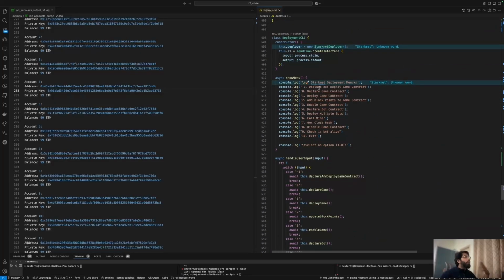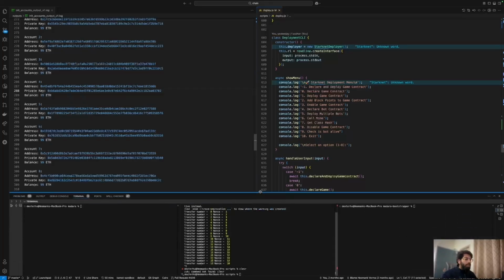We have many types of transactions in here wherein I can directly declare and then deploy the game contract, or I can declare it, wait for a while, and then deploy it. And I can do other things like add block points to the game, enable the game contract, declare bot contracts, and so on. Specifically call mine at 6. All right, so this is what we're going to try out.